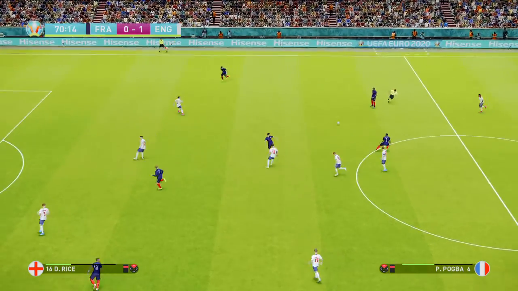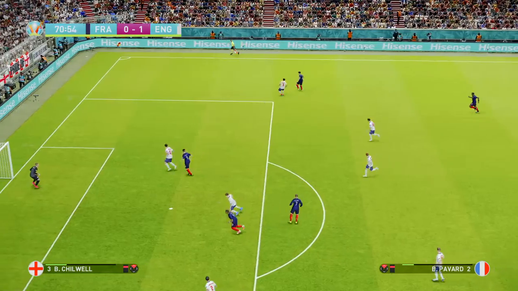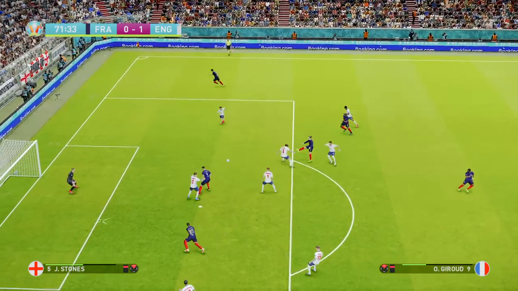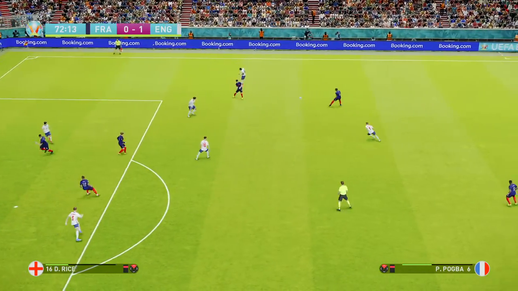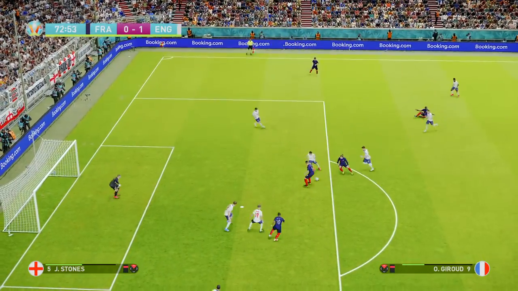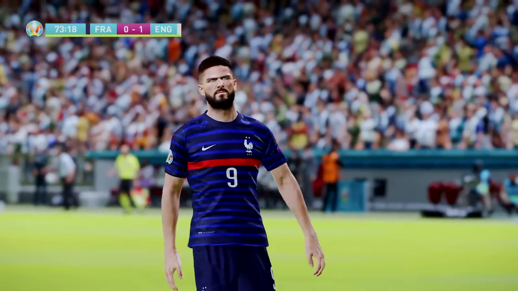Griezmann and Ndombele. Here's Giroud, and now Paul Pogba. Pavard on the right. They have plenty of men forward in this attack. Pogba, Griezmann, twists and turns, deflects in the box. England just about clear it. You sense as this game goes on they're going to have to weather a storm. Griezmann, Giroud! Great save again from Pickford.